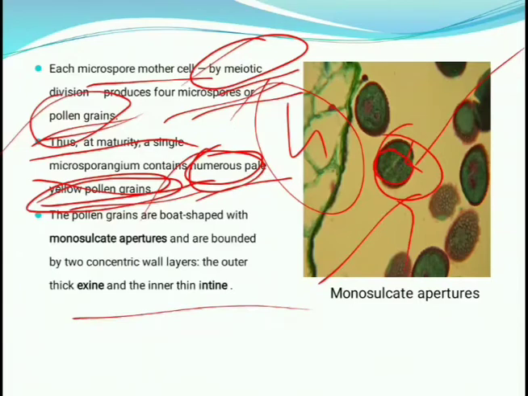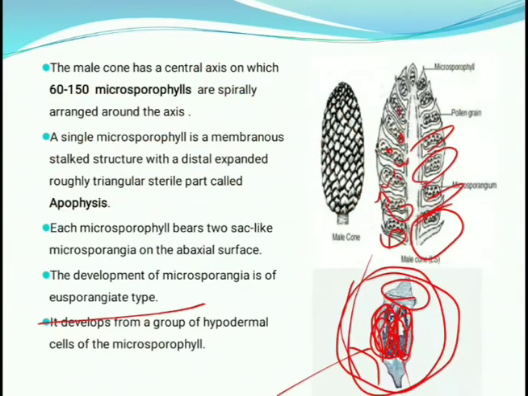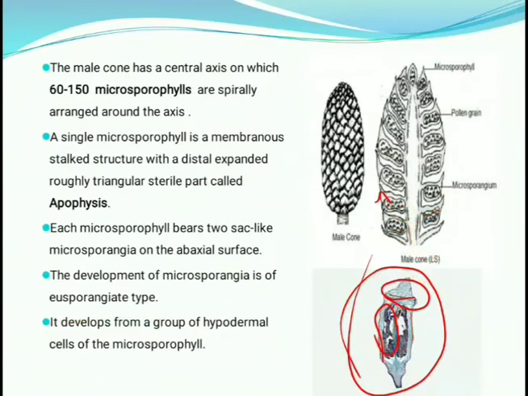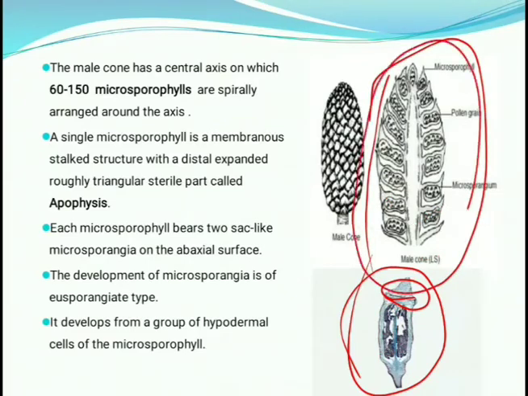This is the structure of the male cone. It is most important. The male cone develops at maturity, and it develops microspores, also known as pollen grains. It is the most important figure. You must draw this figure for this question.